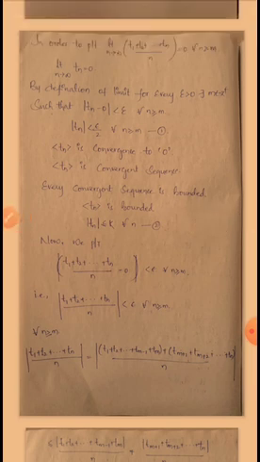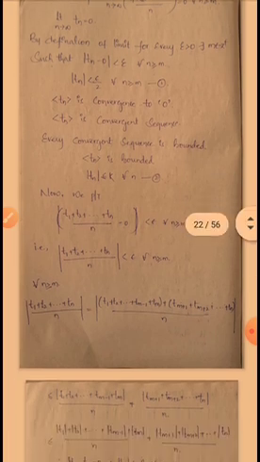Okay, so from this we have to write down that sequence Tn is convergent to 0. So Tn is a convergent sequence. So we know that every convergent sequence is bounded. So here, every convergent sequence is bounded, and sequence Tn is a convergent sequence, so sequence Tn is bounded. So by definition of bounded, I am writing mod Tn is less than or equal to k for all n. This is equation number 2.